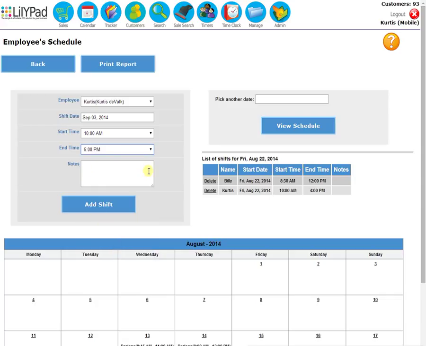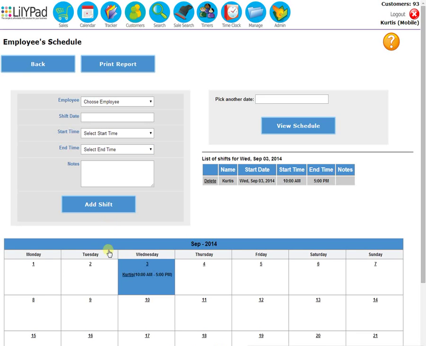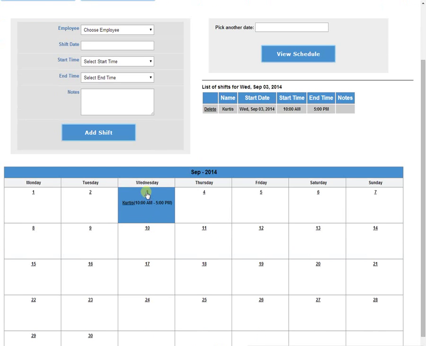In here you can put any additional notes that need to be put in and select Add Shift. You can see here that the new entry has been added.